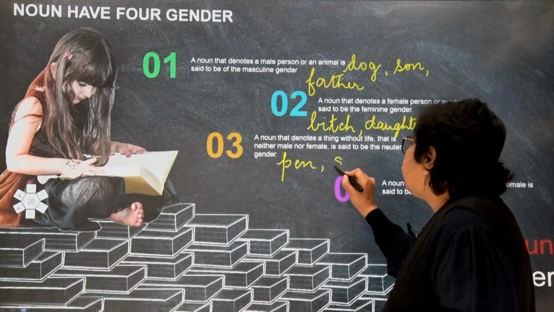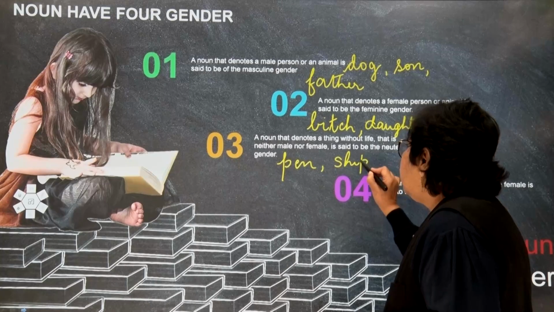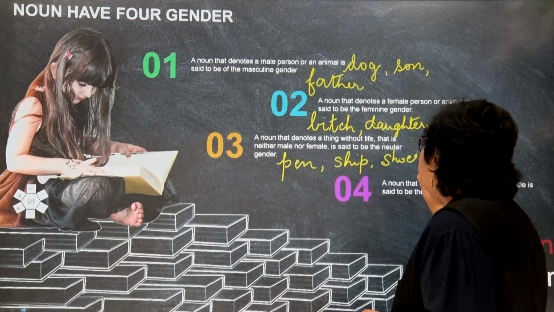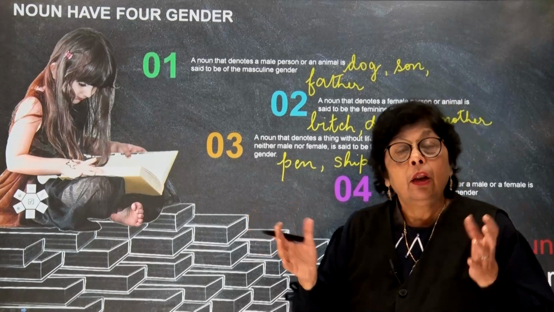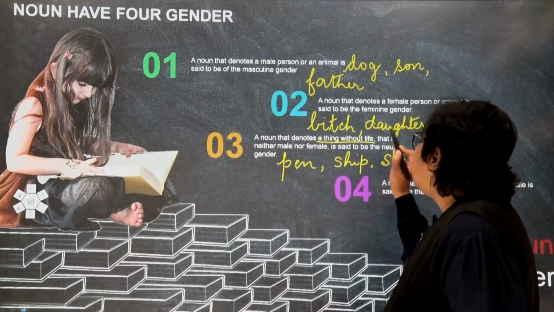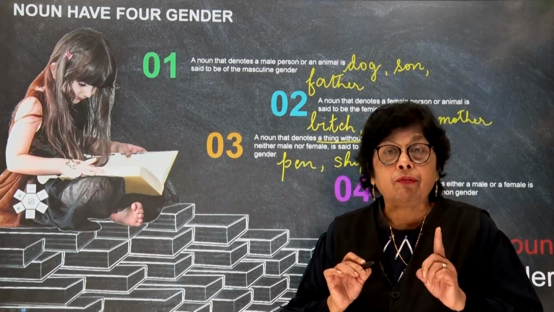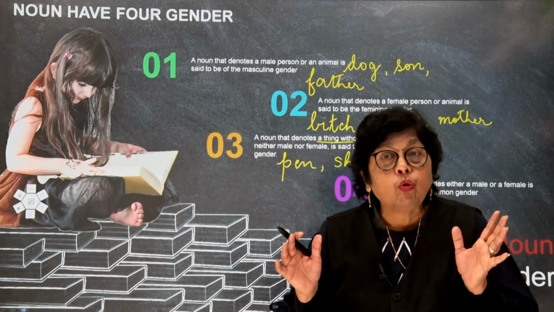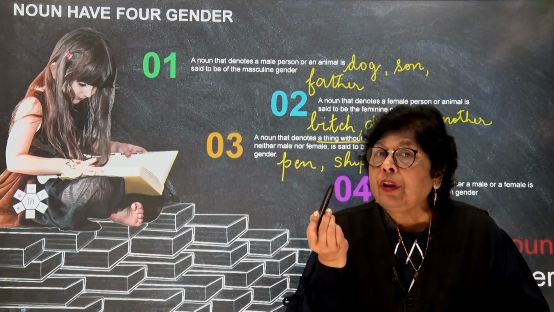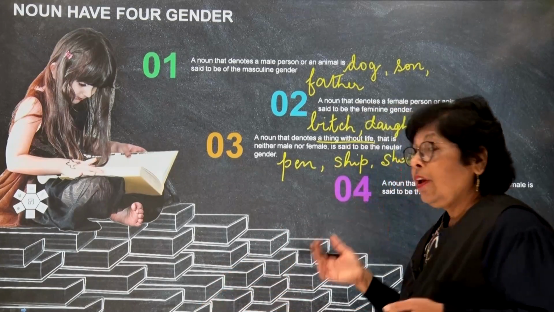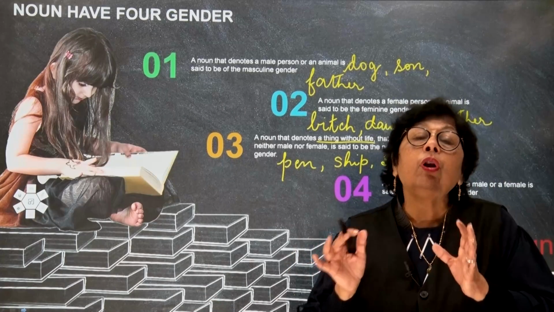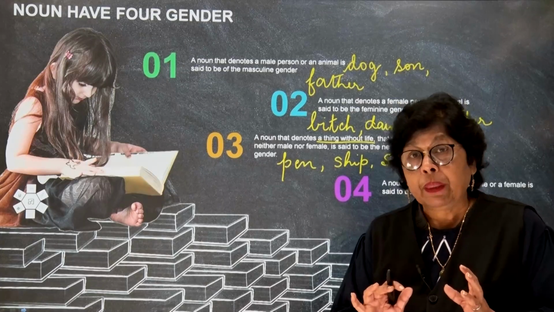Let us take a ship, children. Maybe it is shoes, children. All these things are neither male nor female. And in fact, an important thing is that it is a thing without life. Does your pair of shoes have life in it? No. Does this pen have life in it? No, children. Does a ship have life in it? No, kids. So these things fall in the neuter gender.